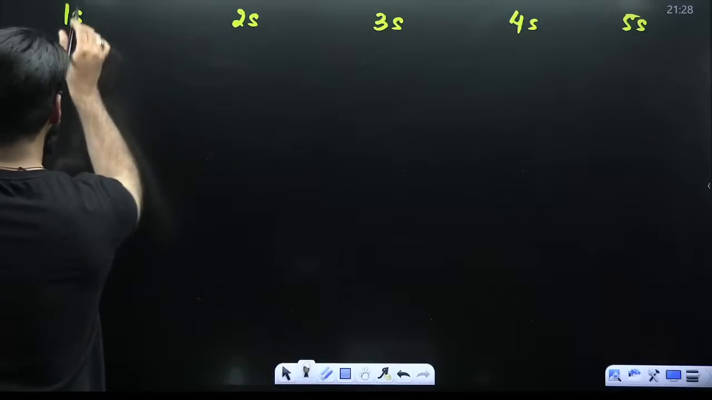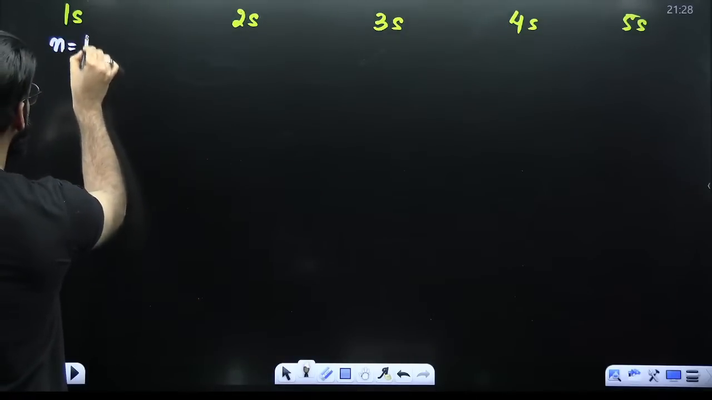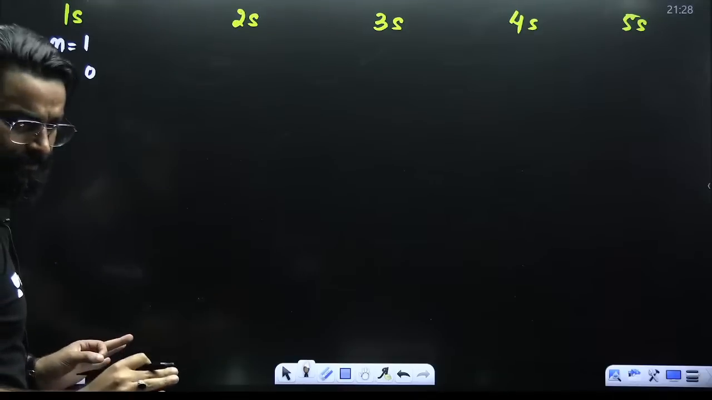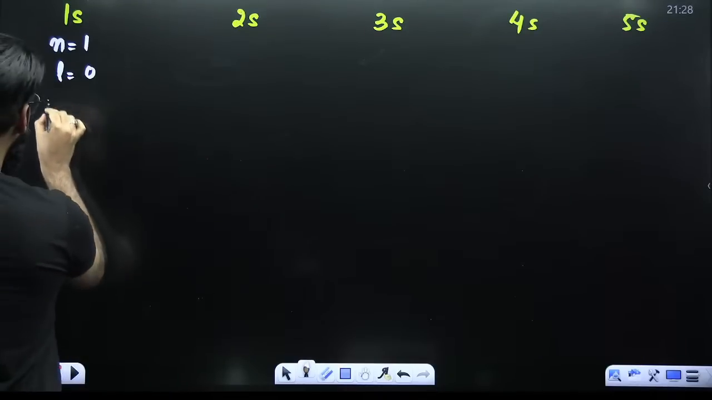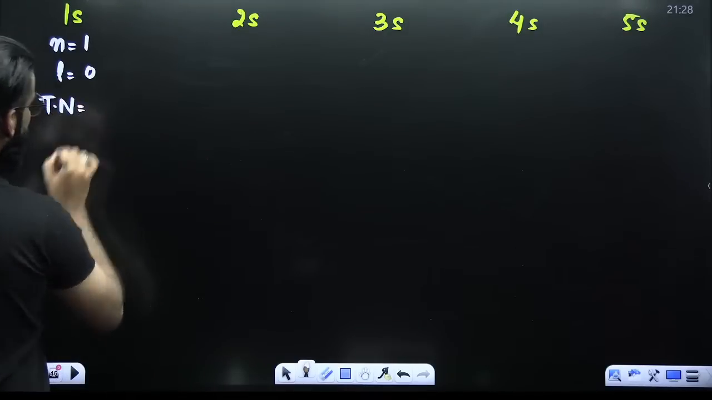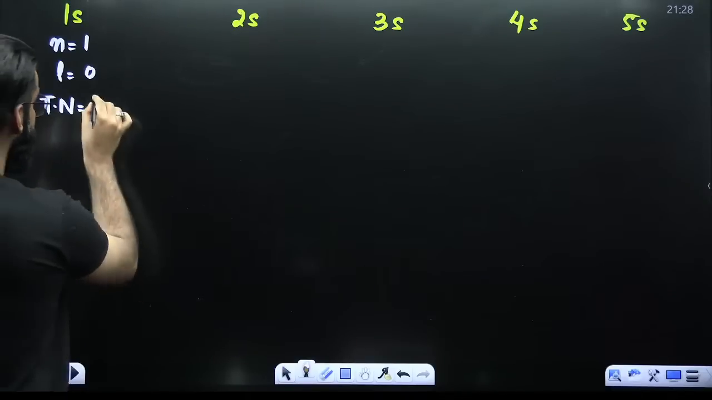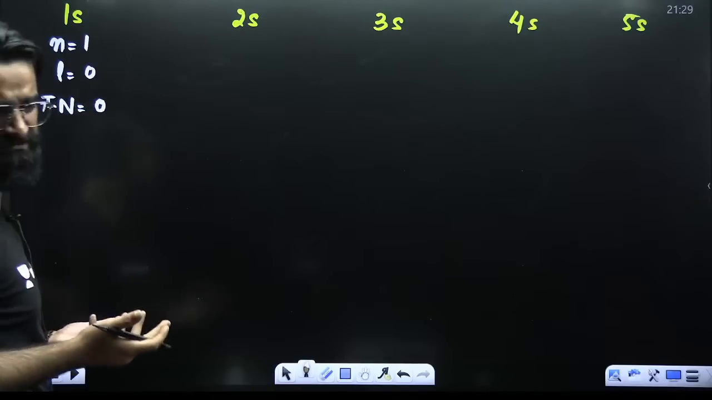First of all, in case of 1s, what is the value of n? Principal quantum number, that's 1. L value for s, that is 0. Perfect. How many total number of nodes are there? Total number of nodes, n minus 1. 1 minus 1 is 0. So there is no node.